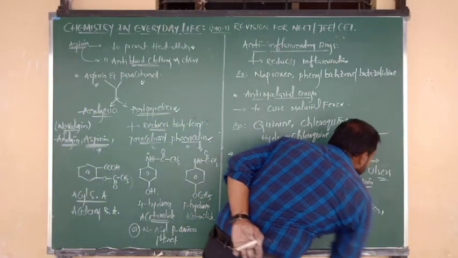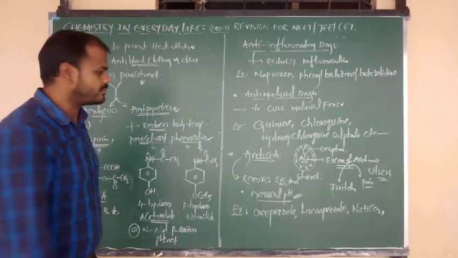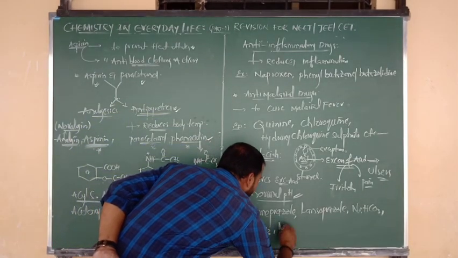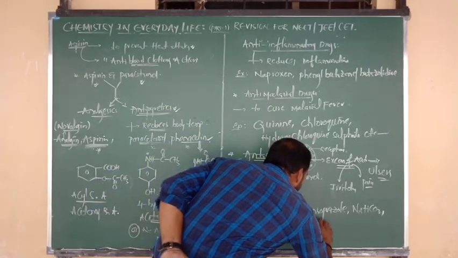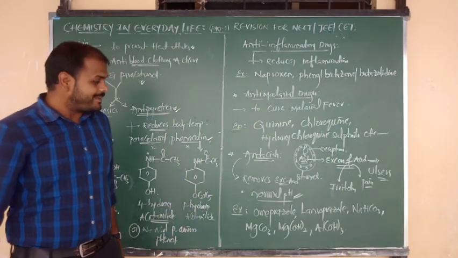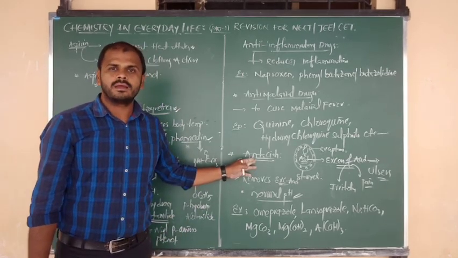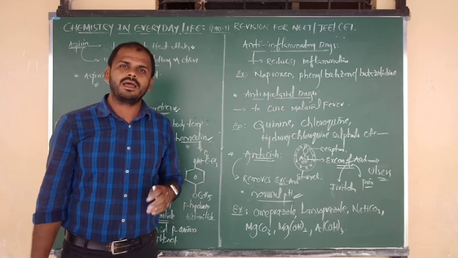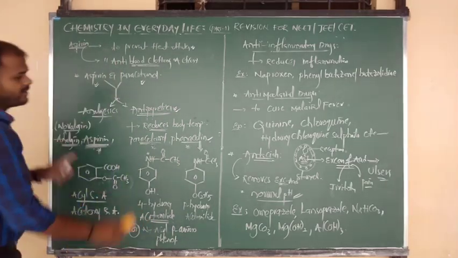What is the formula of baking soda? NaHCO3, sodium bicarbonate. That is baking soda. Also we can use magnesium carbonate, magnesium hydroxide, and one more chemical, aluminium hydroxide. These are the chemicals, medicines, or substances used as antacids. They neutralize the excess acid and help maintain a normal pH value.